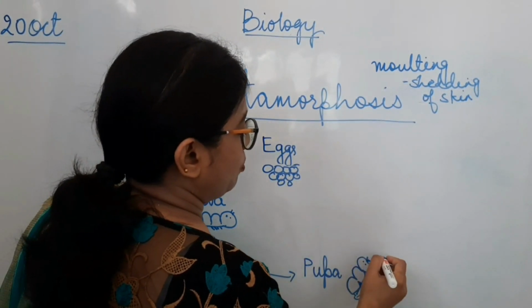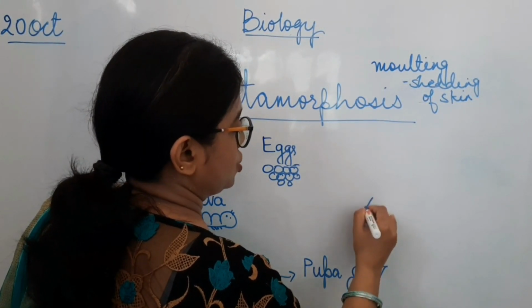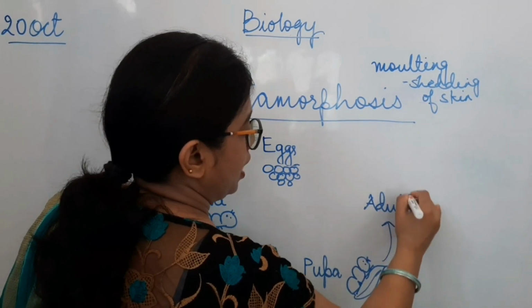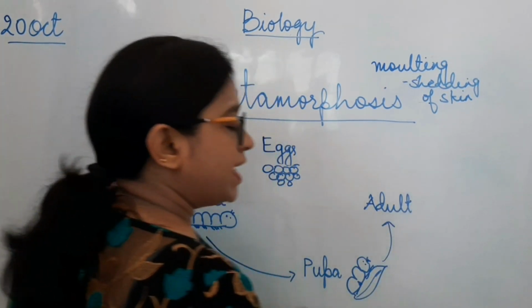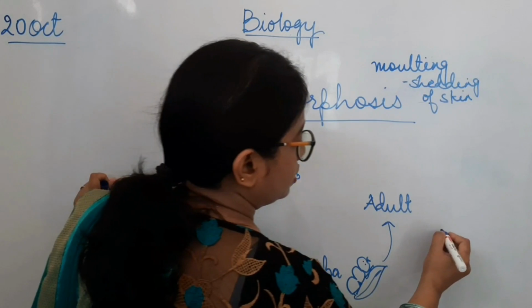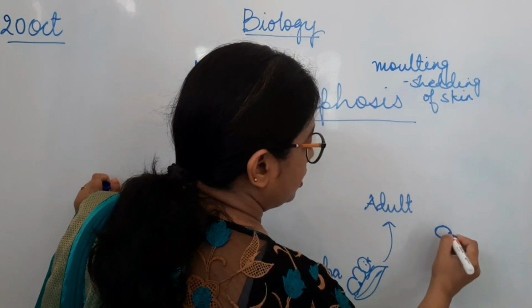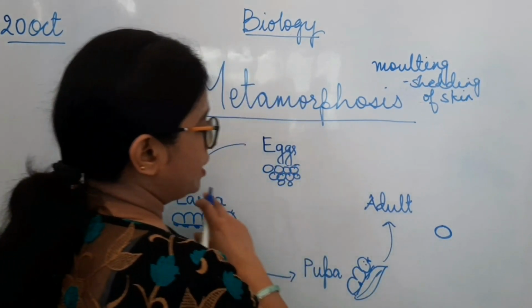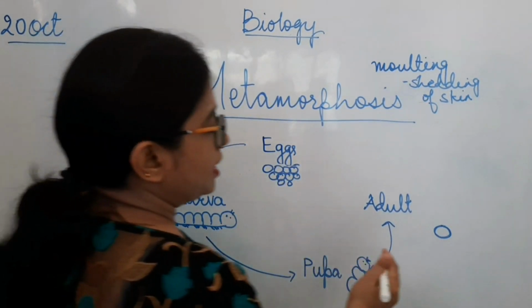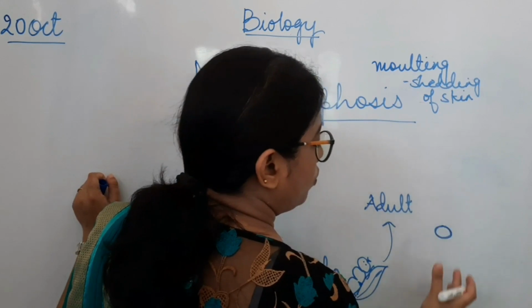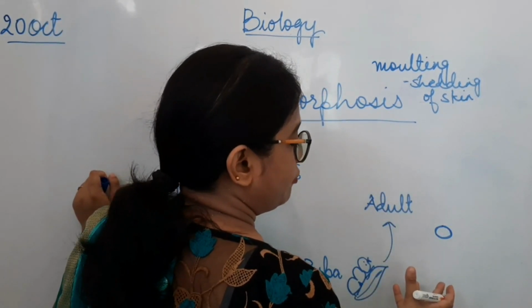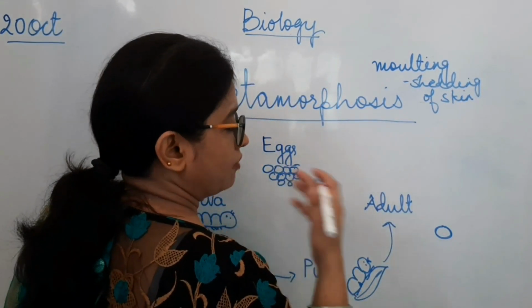After the pupa comes the adult stage. That is the last stage, where the body has completely transformed. The insect becomes completely different in the adult stage. For example, since I am talking about a butterfly, here I am going to show you how the adult is completely different from the pupa or the larva stage.